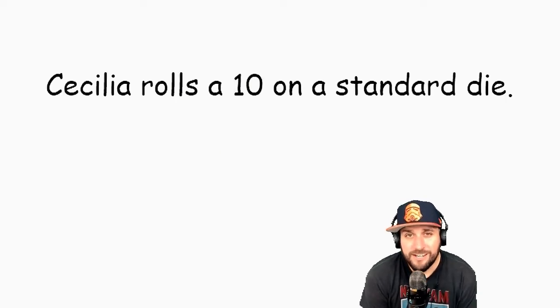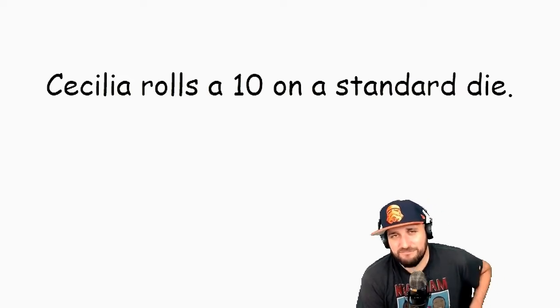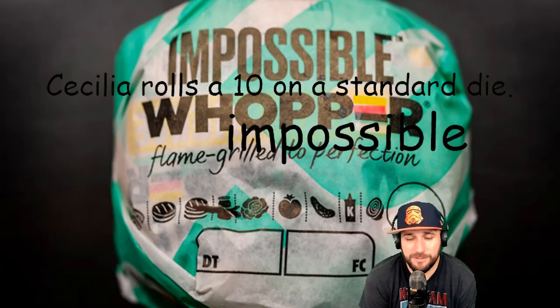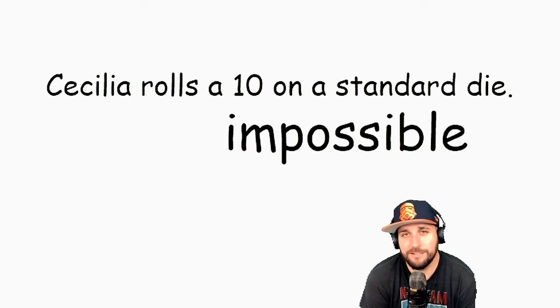Example D, Celia rolls a 10 on a standard die. A standard die has 6 sides. Die means one dice. So the highest number she could get is a 6. So that's impossible to roll a 10 on a standard die. So we write impossible on example D.